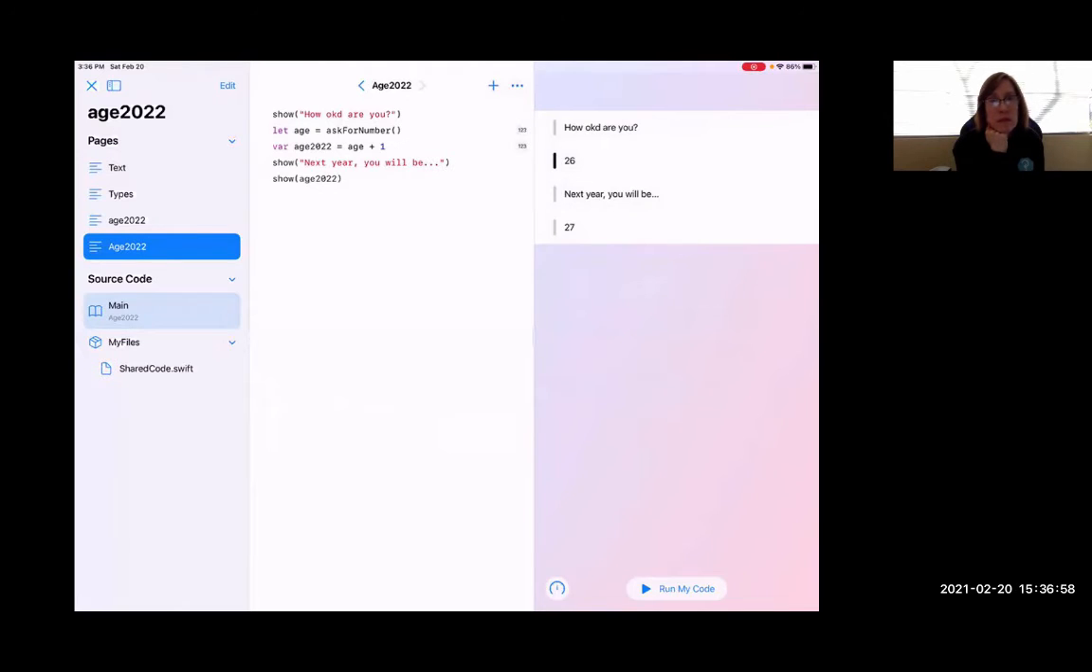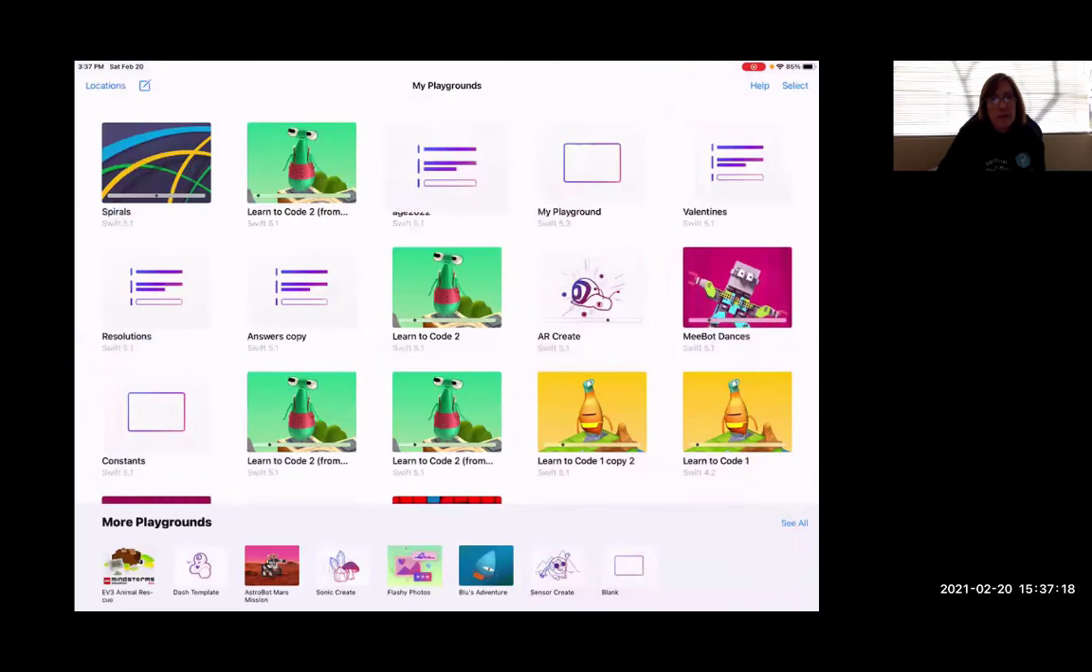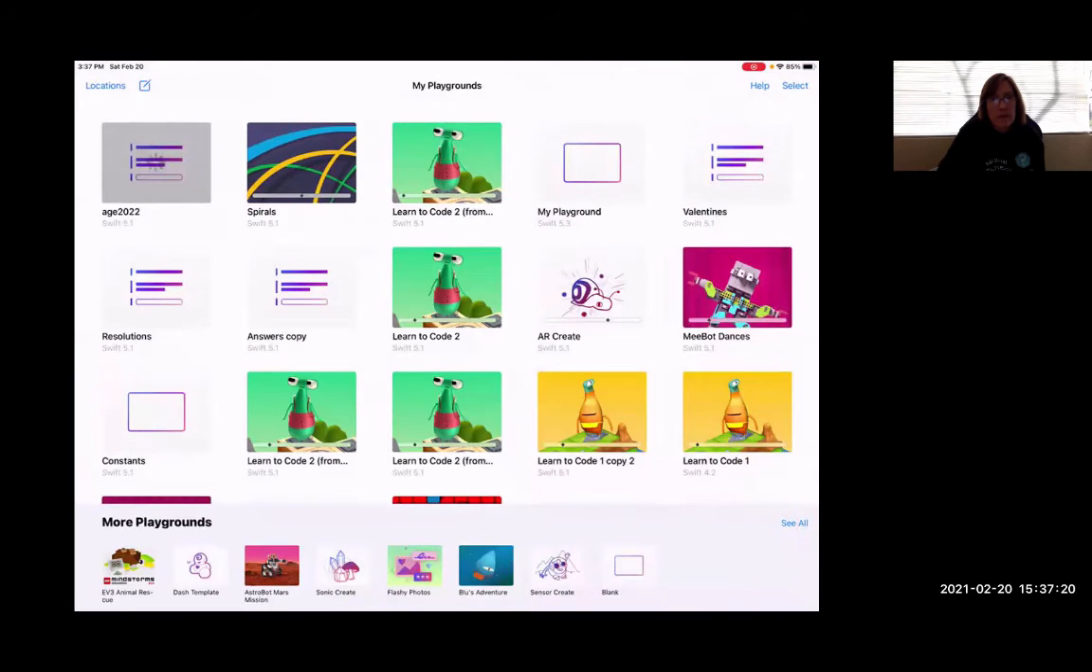The variable is working to help us declare the age for next year, okay? Now that we have finished with these three activities that come in the Try section in the book, the next one is telling us to go back to Spirals.